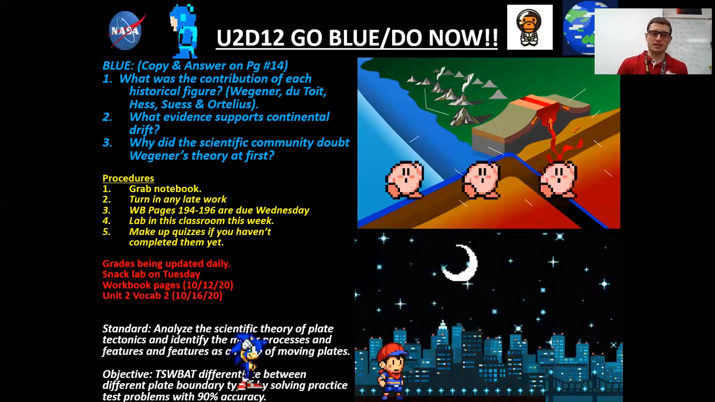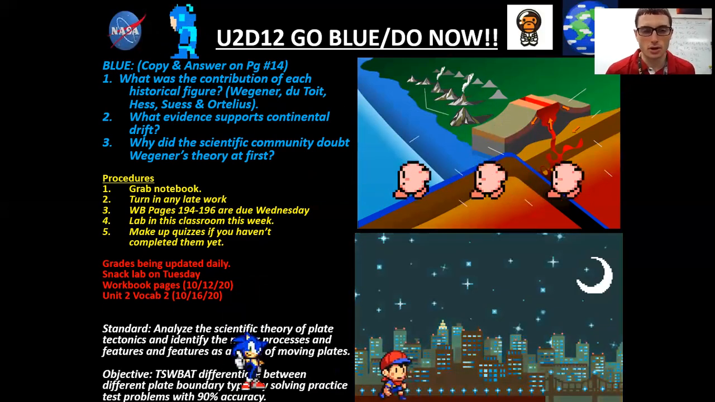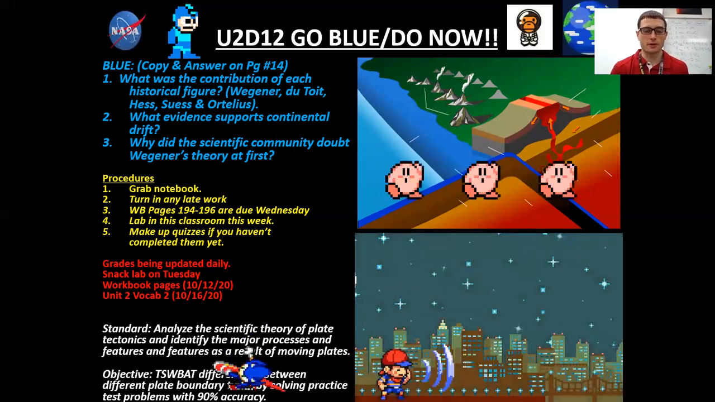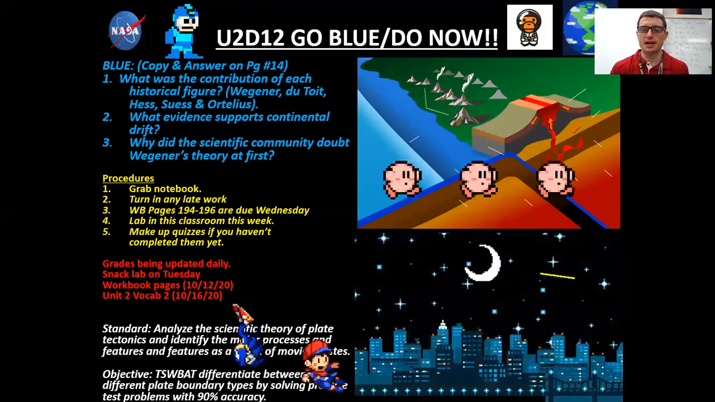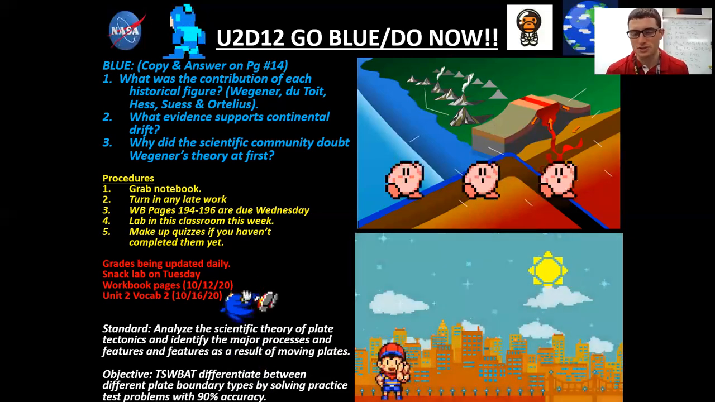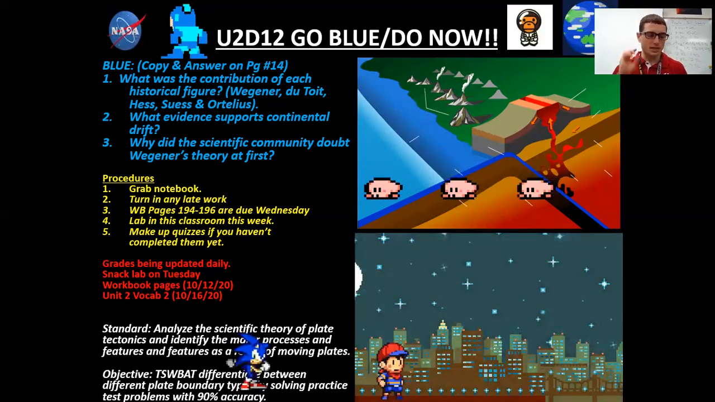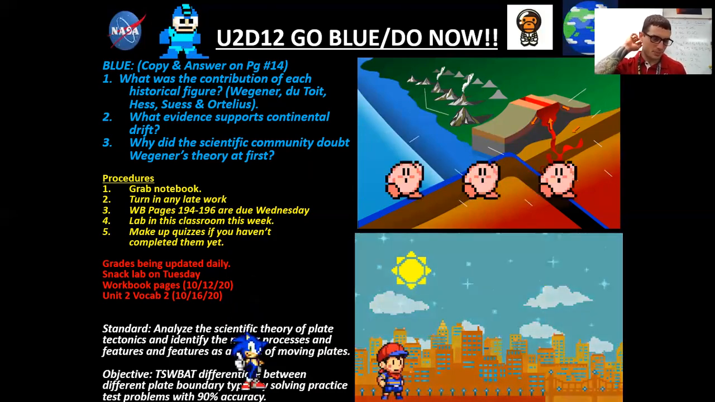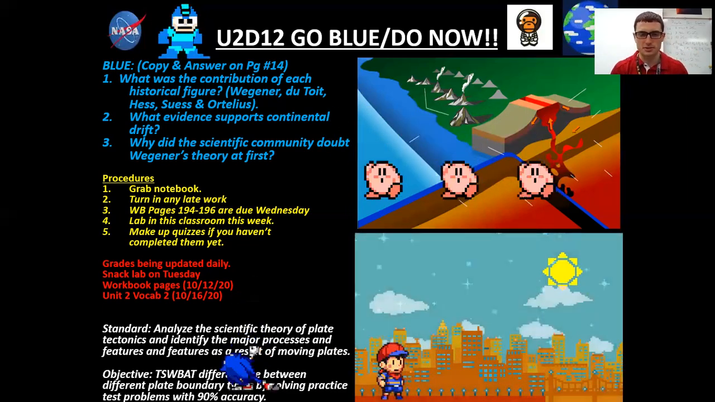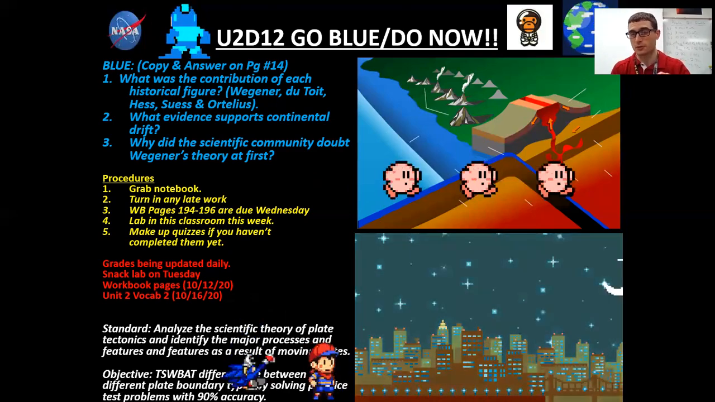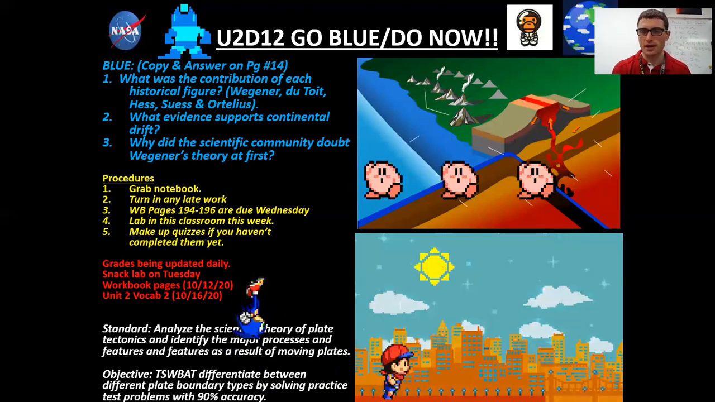Number 2, what evidence supports continental drift? And number 3, why did the scientific community doubt Alfred Wegener's theory at first? I think 2 and 3 we didn't really have time to go over last lesson, so we're going to cover them for the Go Blue. The Go Blue is going to be very concise, but I'm going to give you some of the answers that you should put on page 13. These answers go to 14. When we get to number 2, you can put that on page 13. So pause the video and answer those on your own.